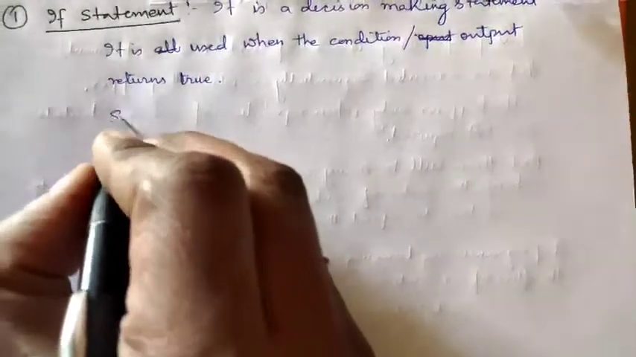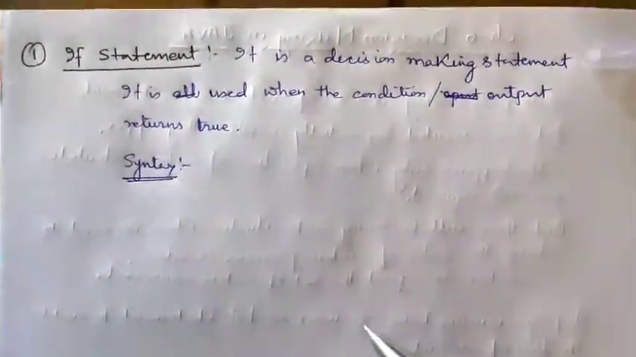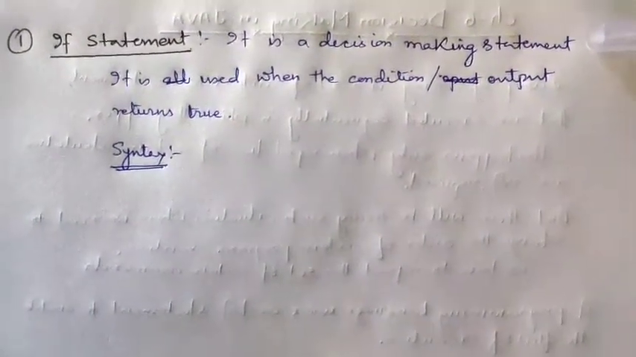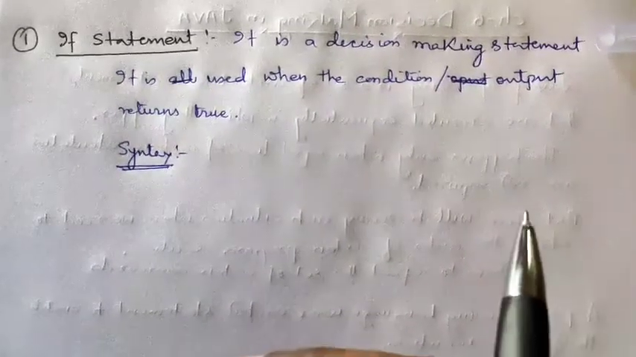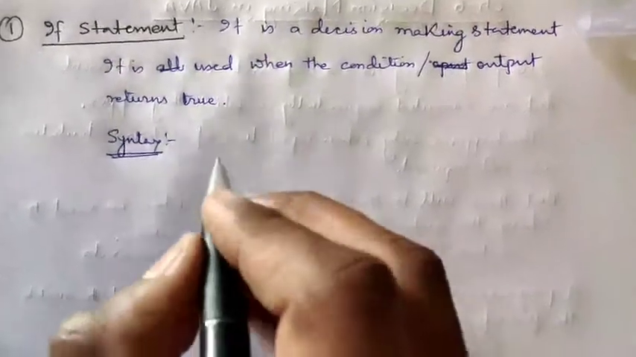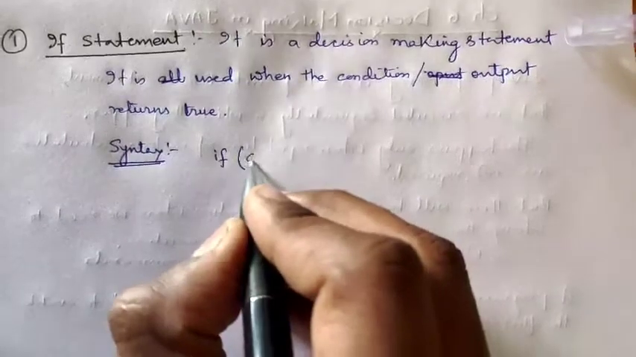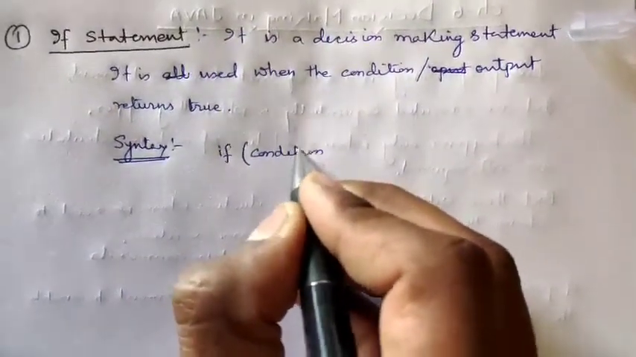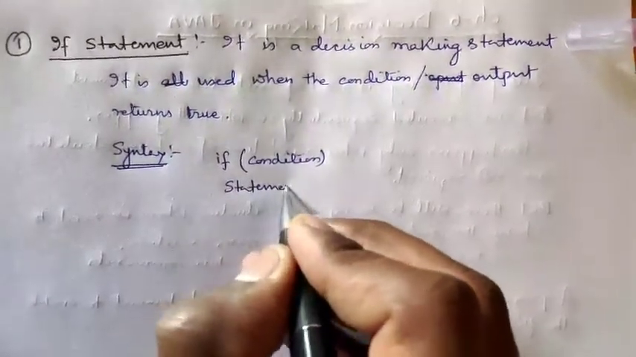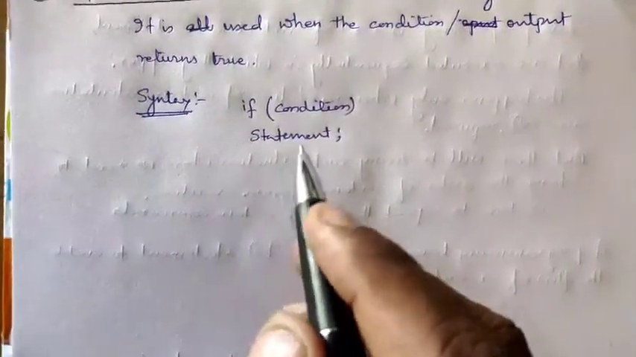Now the syntax. Just as there are certain syntax rules for learning grammar in the English language, in computer language there is also syntax for every statement. The syntax for the if statement is: if, then the condition, that is the test expression, and then the statement. We will solve it with an example. This is the syntax of the if statement.